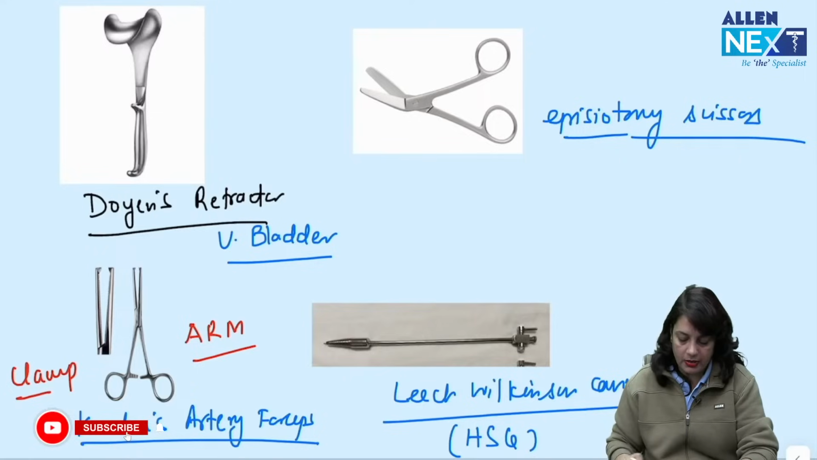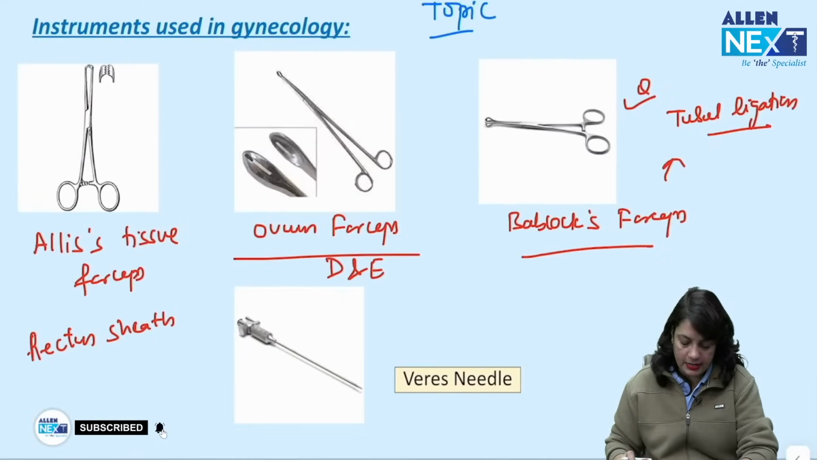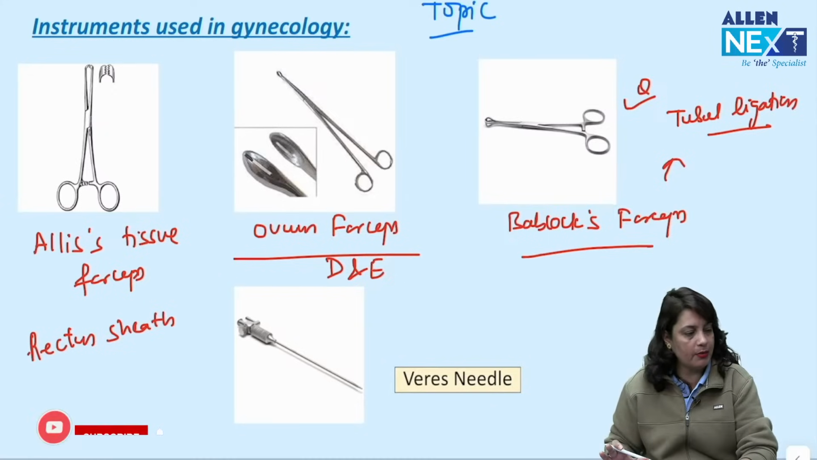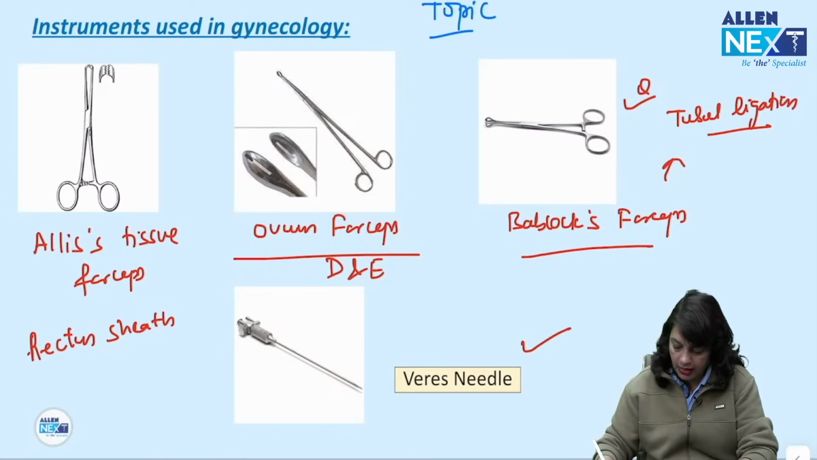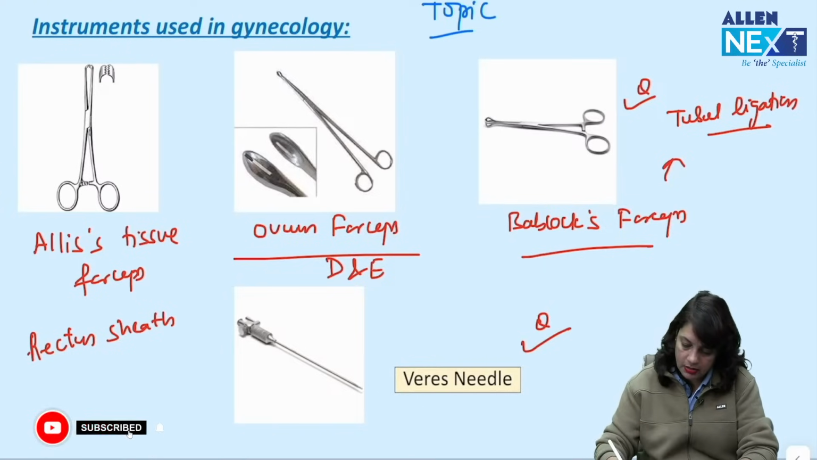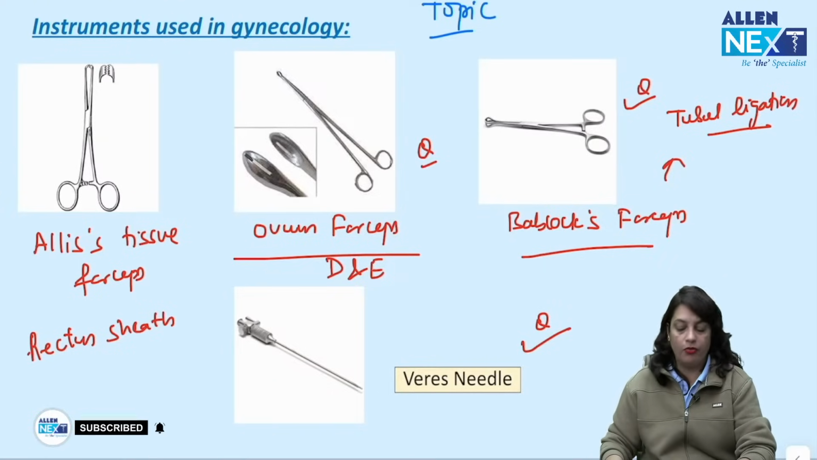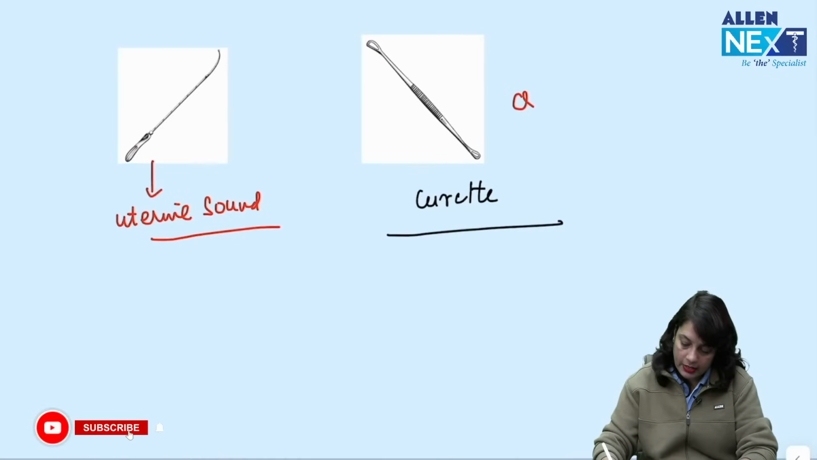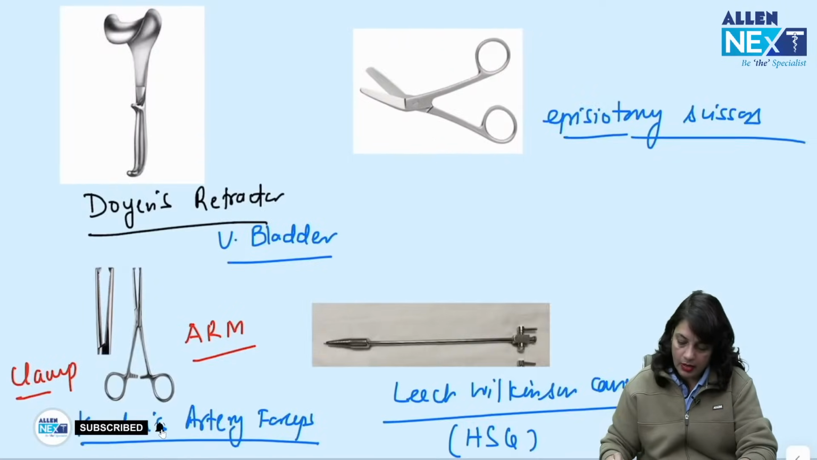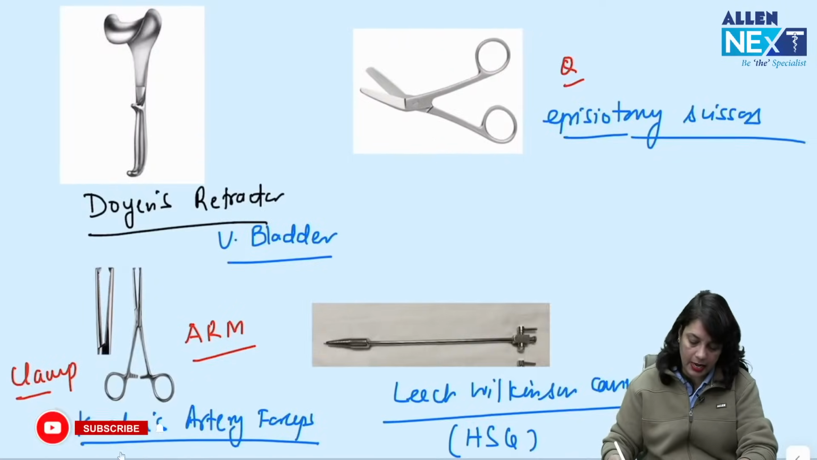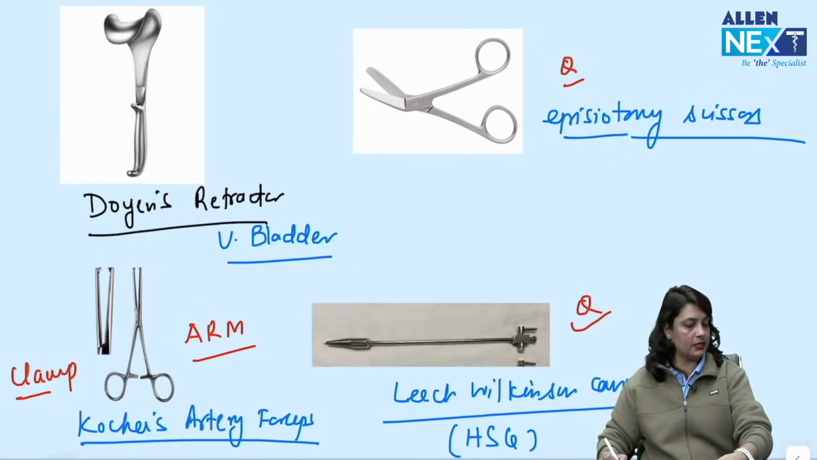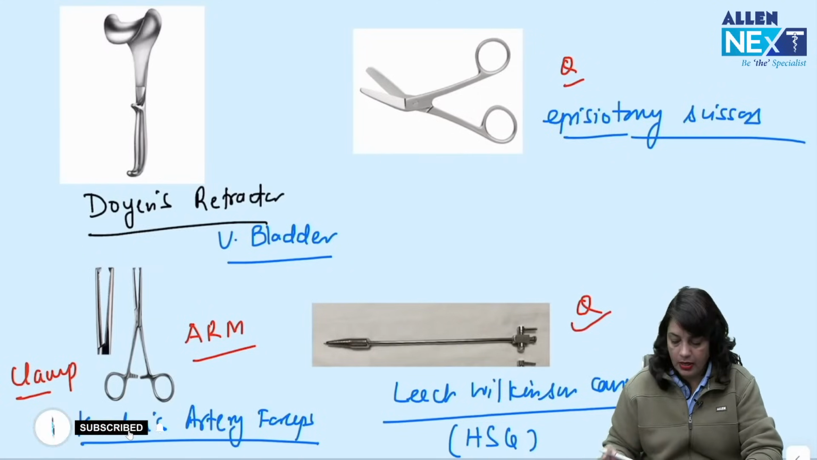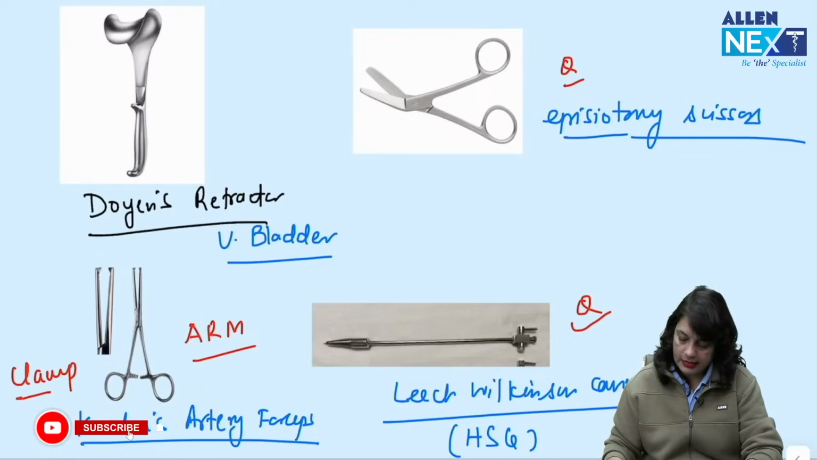Artificial rupture of membranes. So friends, just revise these instruments. This is important. Some of them have already been asked in your exams. Like Leash Wilkinson cannula they have asked. Babcock's forceps they have asked. Ovum forceps they have asked. Veery's needle they have asked. Curette they have asked. Episiotomy scissors has been asked in AIIMS PG. Then they have asked Leash Wilkinson cannula in FMG exam. So some of the selective instruments I have pasted in this slide.